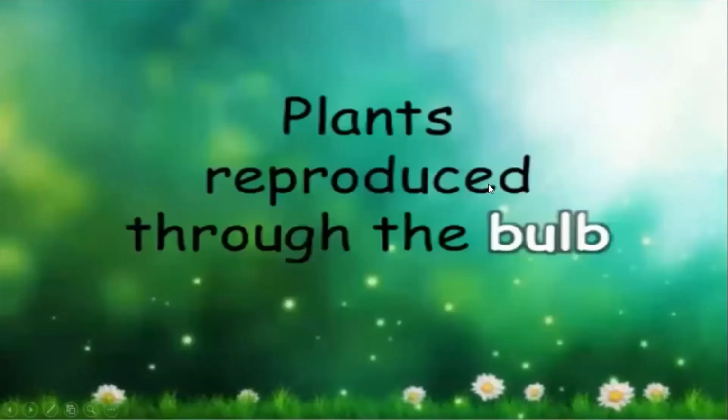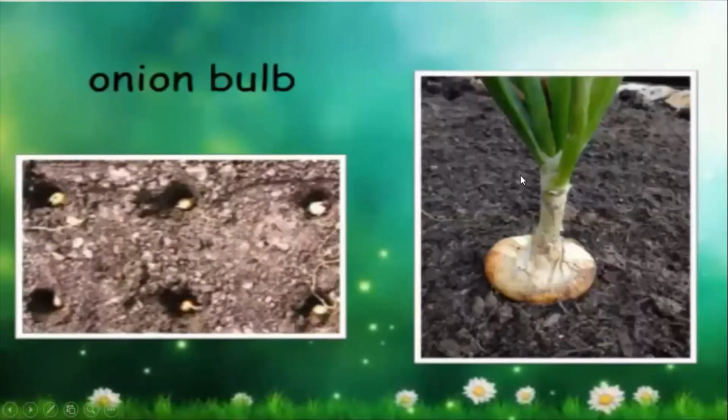Yeah. Okay. Now plant reproduction through the bulb. So onion bulb I was talking about. This is how the onion looks in the ground, right? So what you can do is you can take this bulb and take the upper portion of the onion and make it into small pieces.